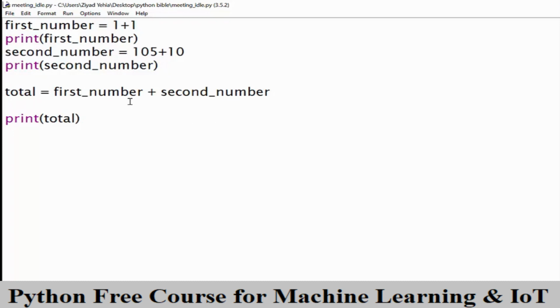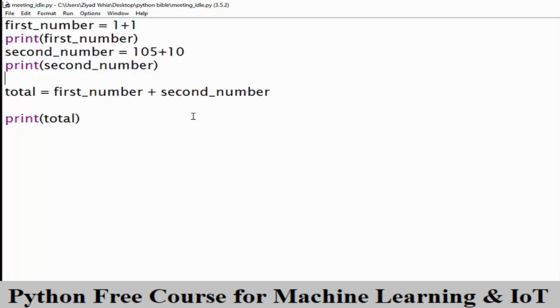117 is then stored in the box called total. And finally, when we use the print function, Python looks inside total, sees 117, and prints that to the screen. So that's what's going on pretty much in the entire program. So as you can see, by creating variables to store important information, we can make our information much more reusable and easily findable because we can give it very convenient names.